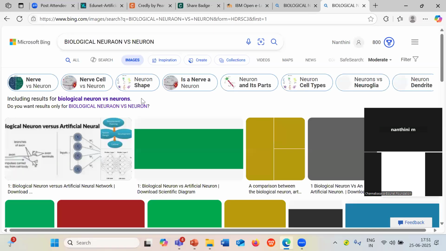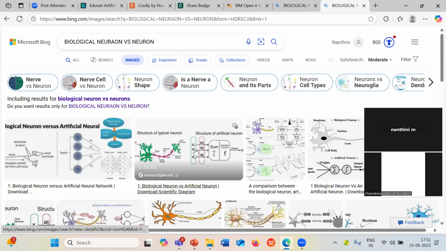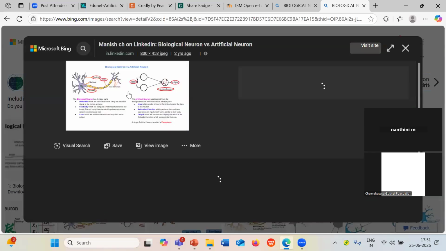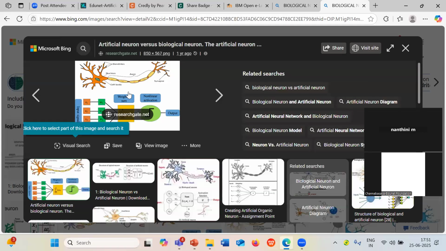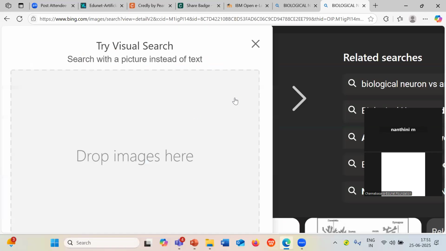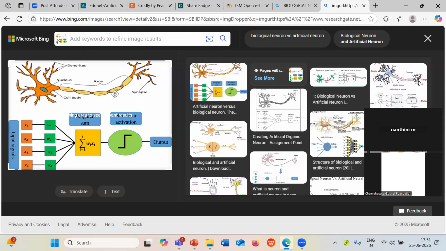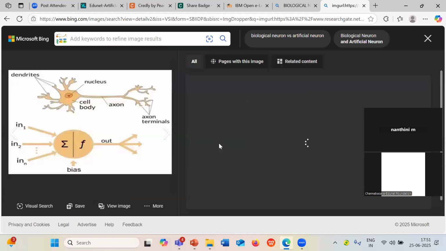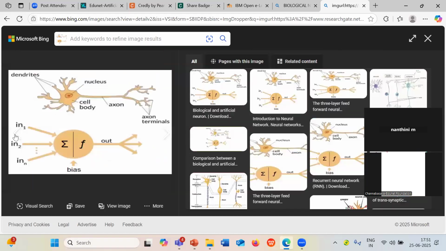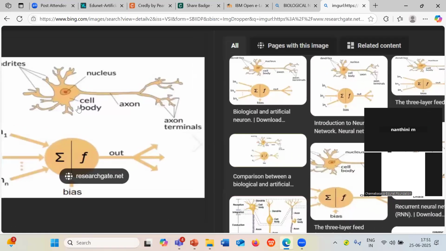I will tell you the difference and how it works. Can you see the picture, ma'am? Yes. Students, can you see the picture? Okay, you can just look into it.